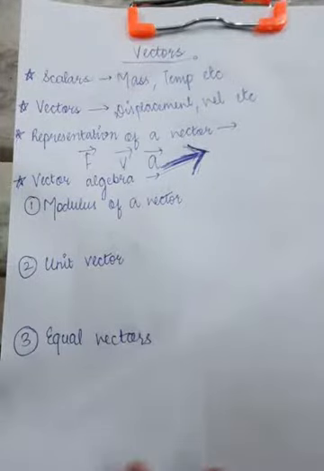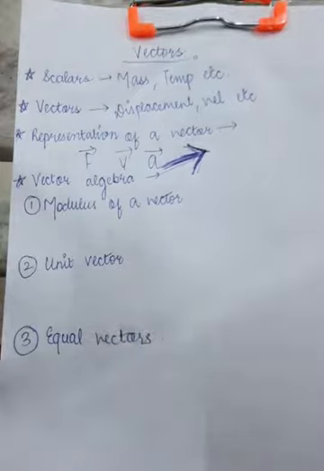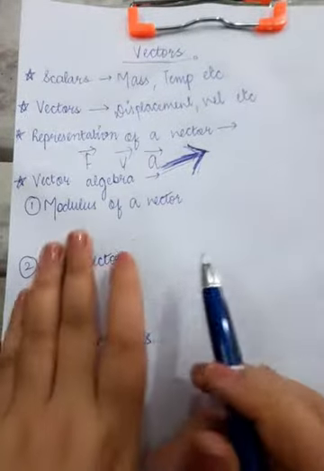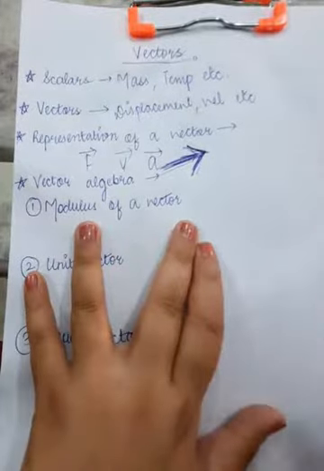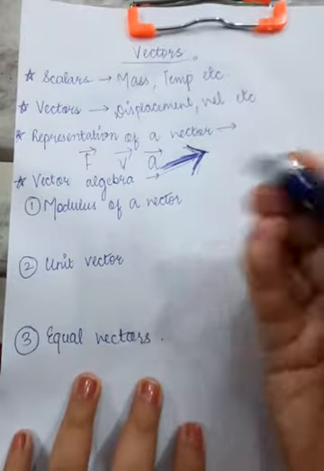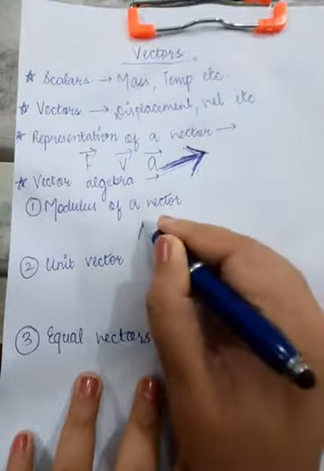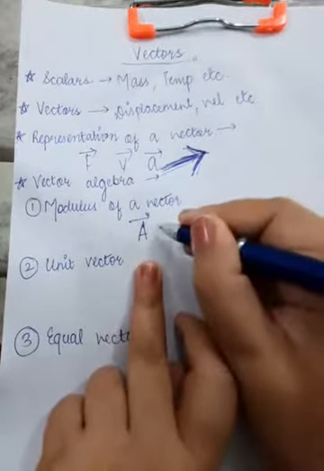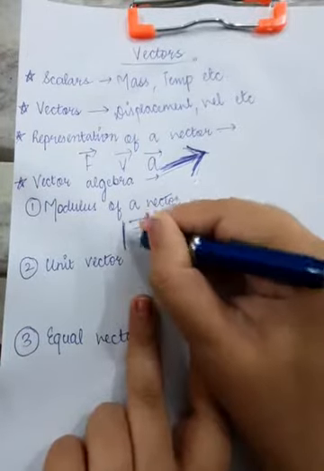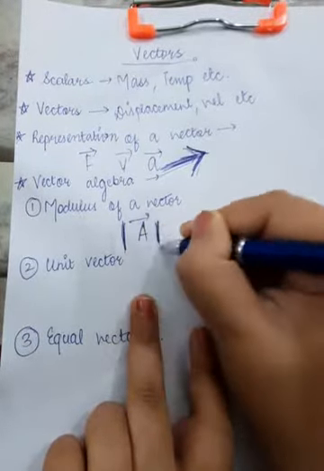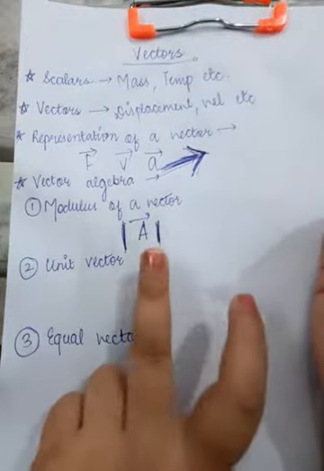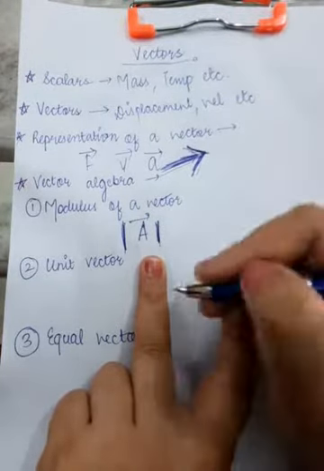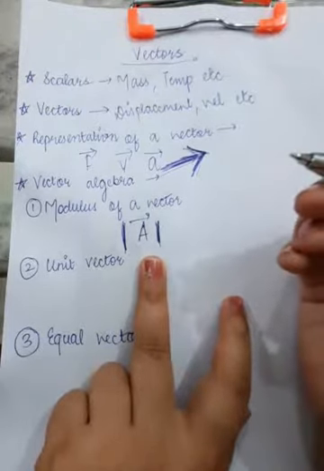Term 1, modulus of a vector. A vector has a magnitude and a direction, that you know. So the magnitude of the vector is called the modulus of a vector. And what is modulus? If you have a vector quantity called a vector, its magnitude, its modulus, will be represented by keeping it enclosed between two lines. So this is the magnitude of the vector, or you can say the modulus of a vector.